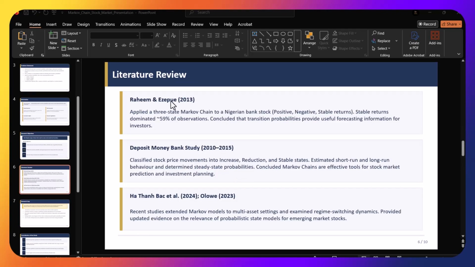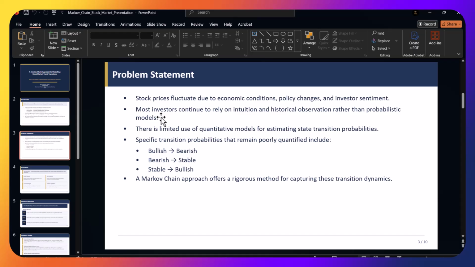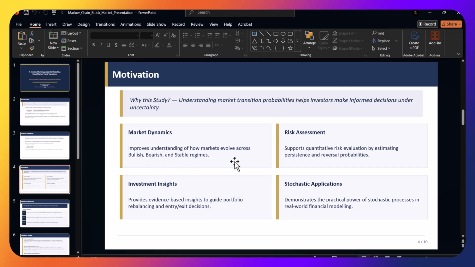And these are the previous researchers that worked on something related to the stock market. Rahim and Ezupe worked basically on the Nigerian stock market, looking at three states: positive, negative, and stable returns. What they were able to conclude was that stable returns dominated 59% of observations, and that the transition probability matrix provides useful forecasting information for investors, which aligns with our motivation for the study and our problem statement. That particular researcher was trying to do something related to risk assessment.